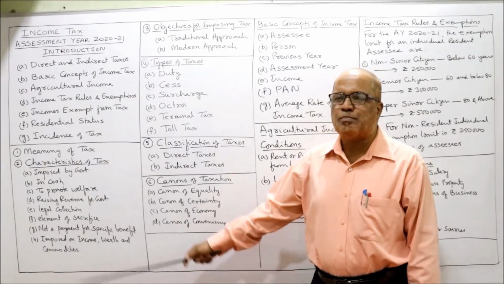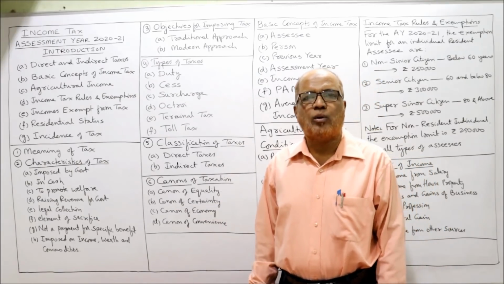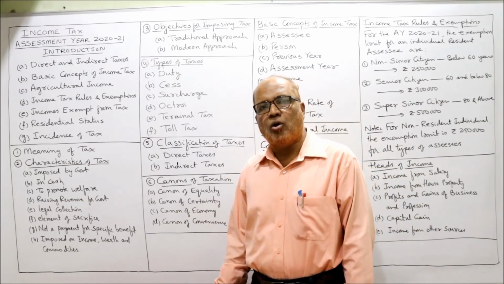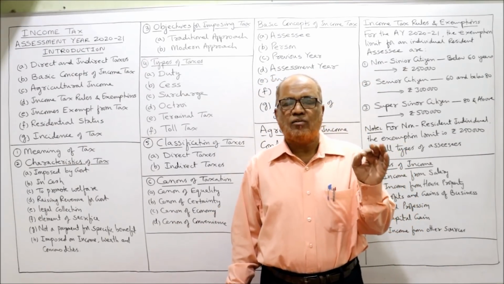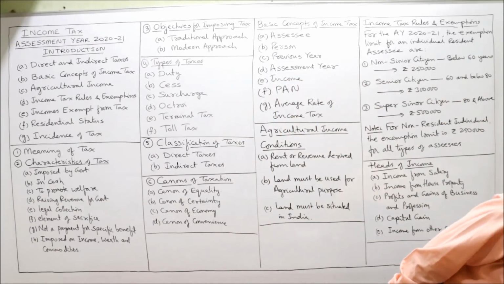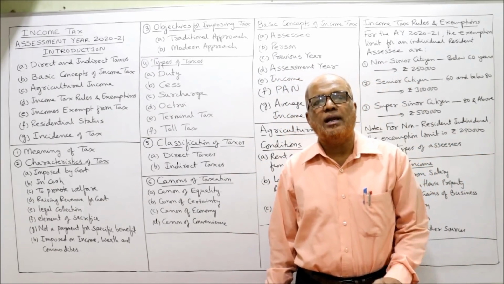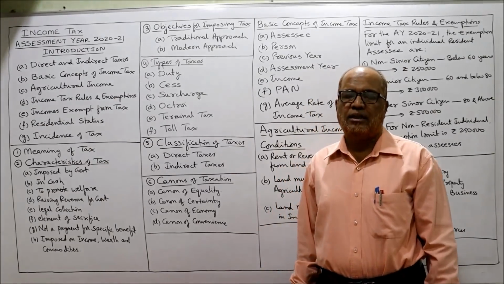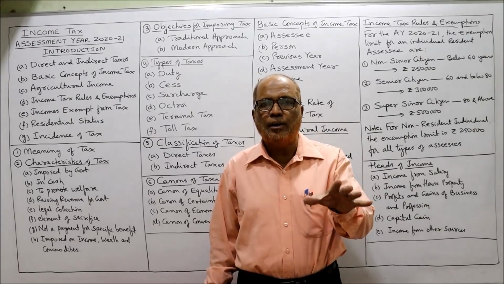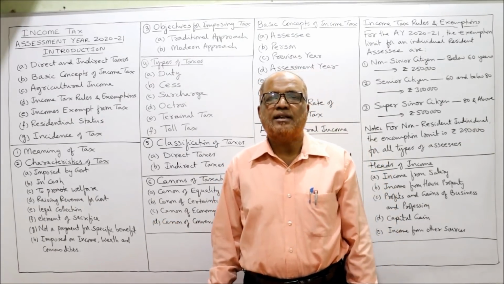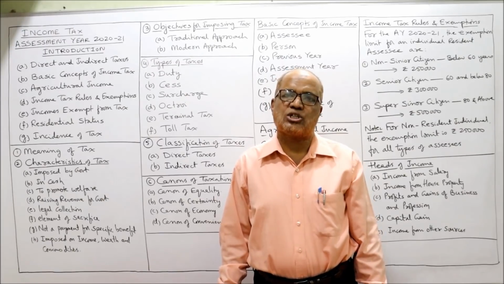Now characteristics of tax. Now I am going to explain why tax is applied, what are the characteristic features of tax. First of all, imposed by the government. The tax will be imposed only by the government. No other person can impose the tax. The government will impose the tax on the people. First feature. Second, the tax will be paid in cash.